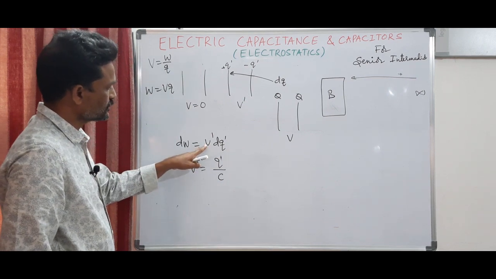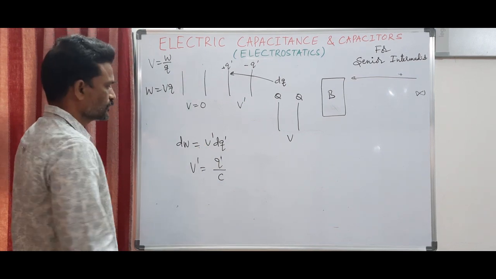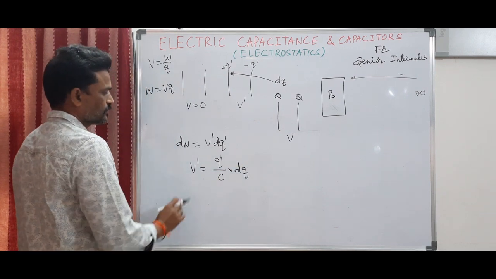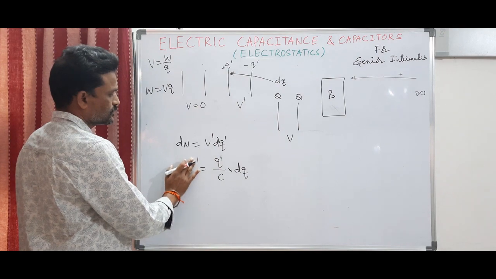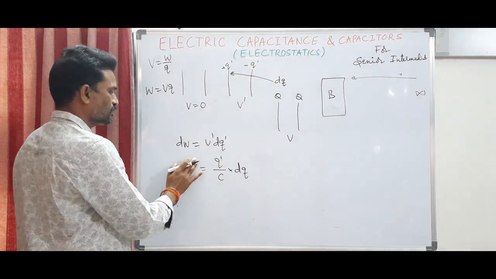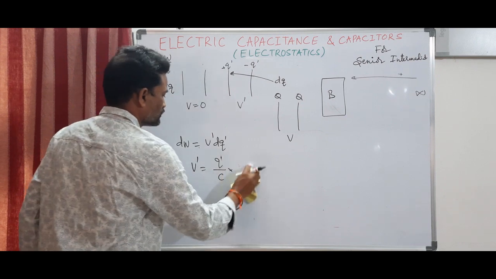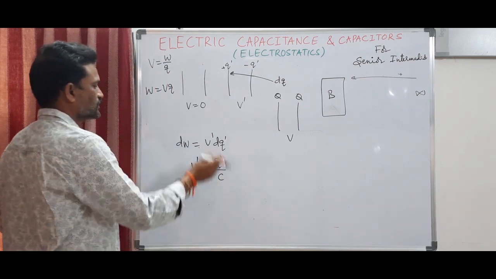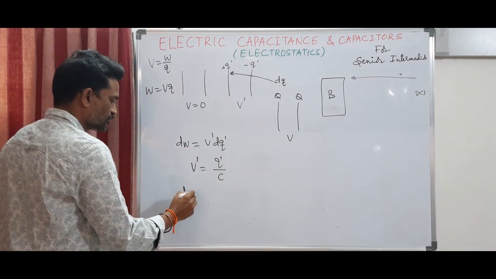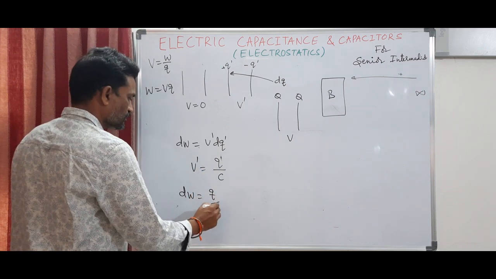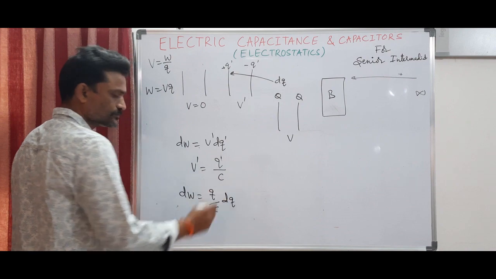So I am replacing V prime by q by C, multiplied by dq. This is dW. Now I substitute this here. So dW is equal to q by C into dq.